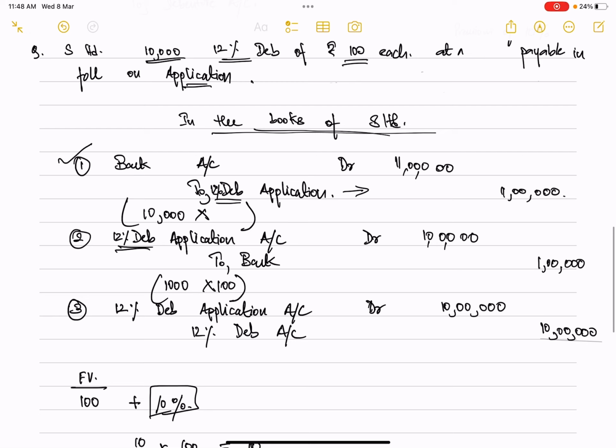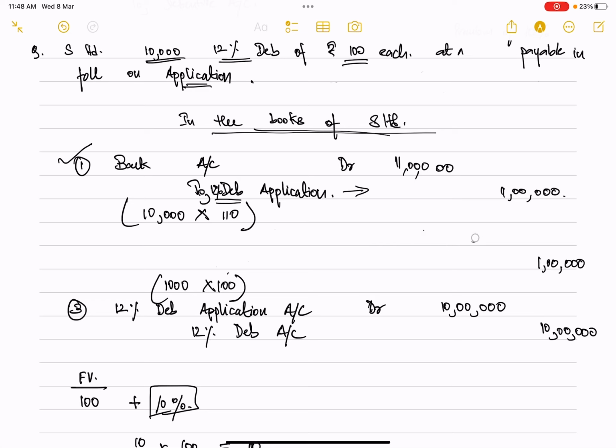So you will be receiving applications at 110 rupees. So what will happen to the amount? Again, it will be 11 lakh rupees. Yes, so 11 lakh rupees will be collected as debenture application. Since the refund of excess applications has not taken place, there is no need to make refunds, so you can erase this entry. Let's erase this since this situation has not arisen where we have to refund anything.